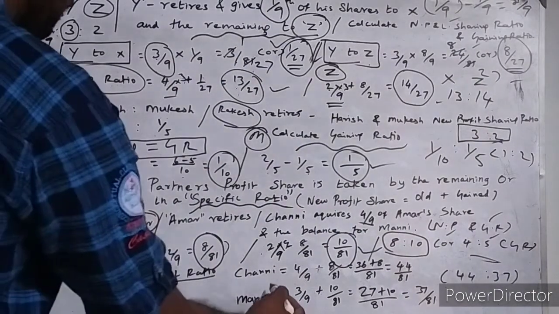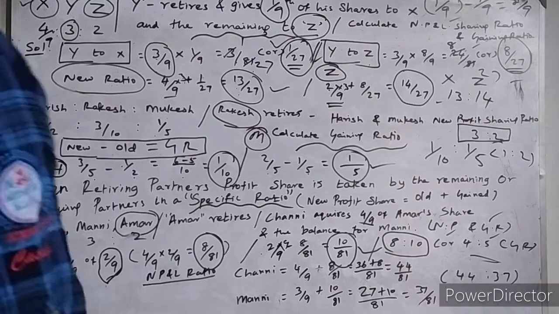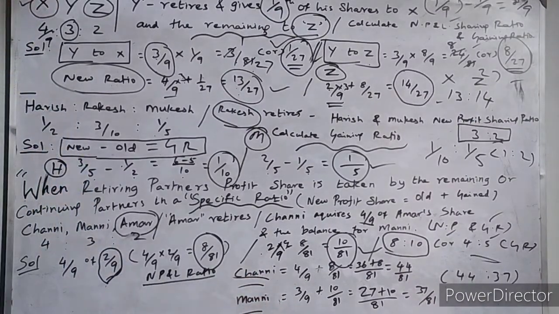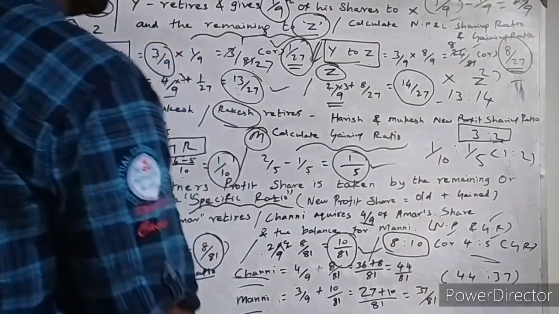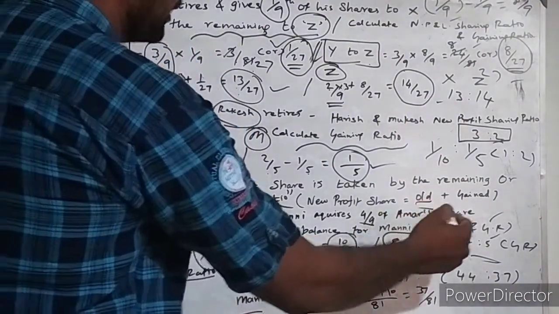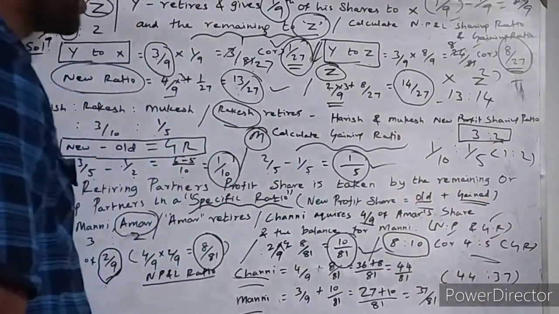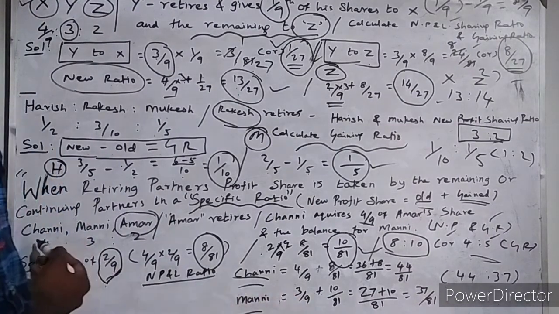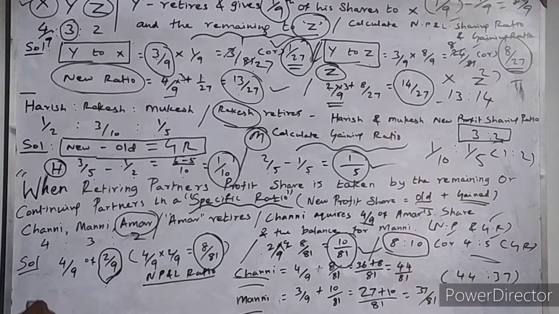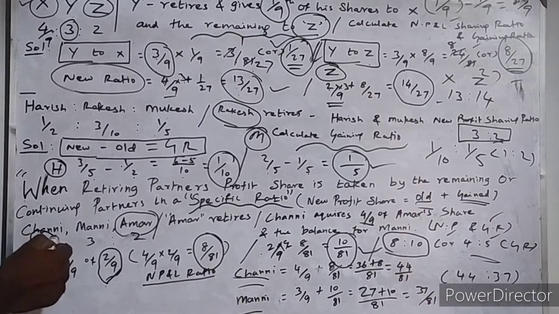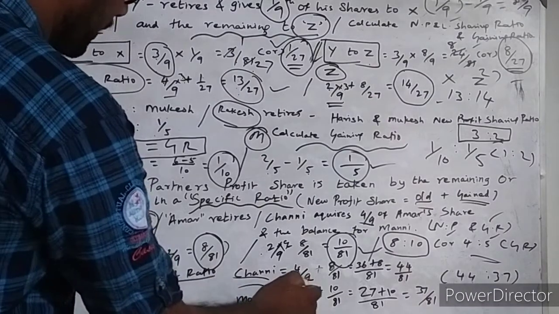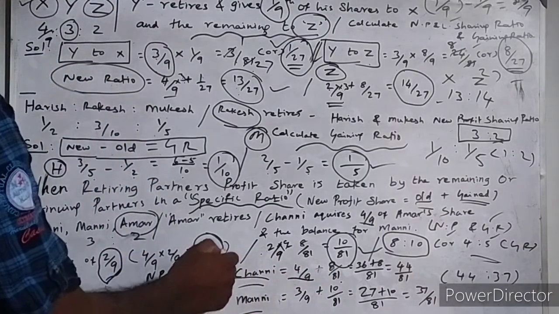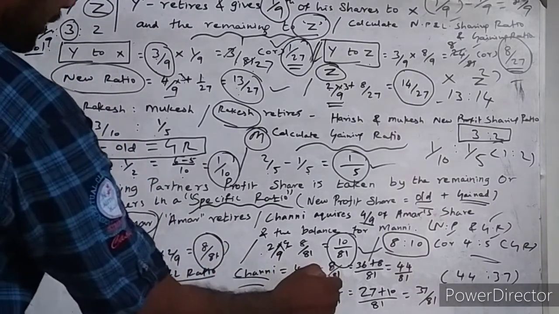Now we are going to calculate the new profit and loss sharing ratio for Chani and Mani. What is the formula? New ratio is the old profit and loss sharing ratio plus the share acquired from the outgoing partner. Chani's old profit and loss sharing ratio is 4 by 9, and the share acquired from outgoing partner Amar is 8 by 81.